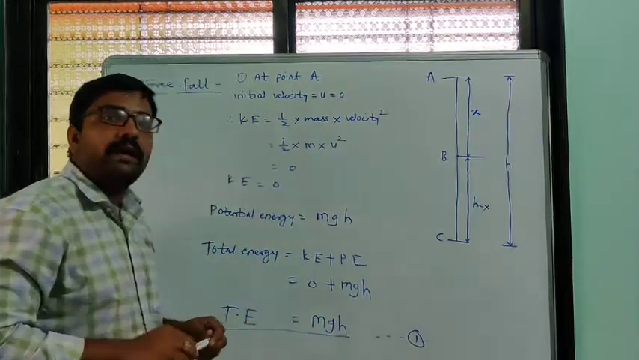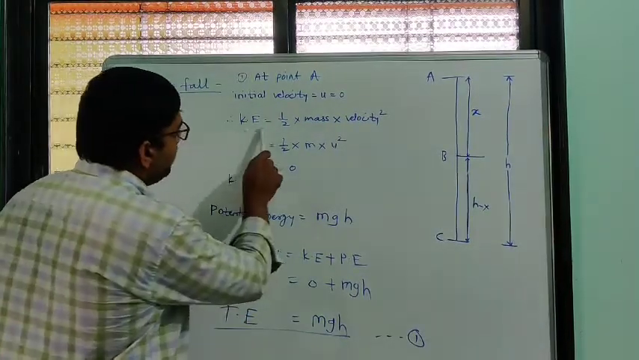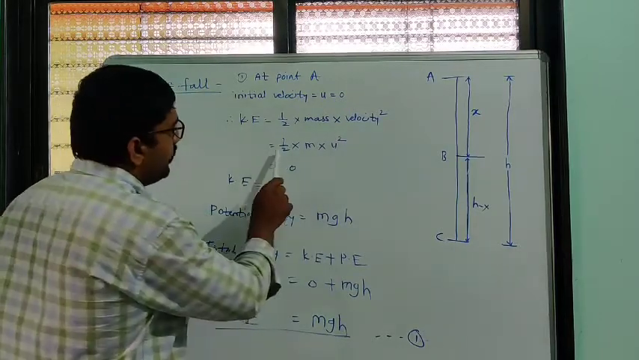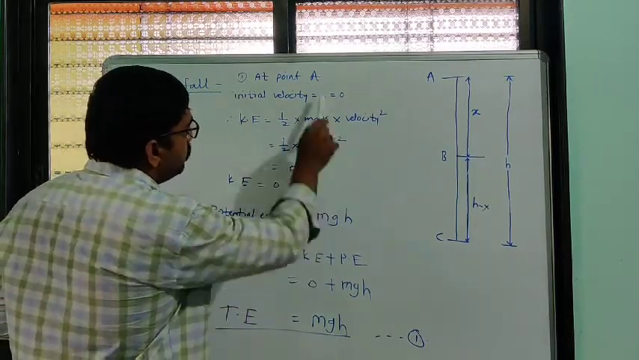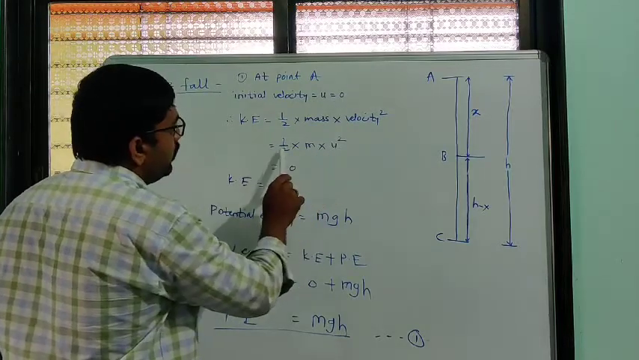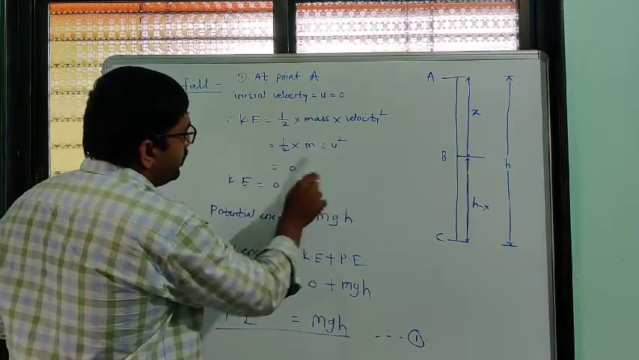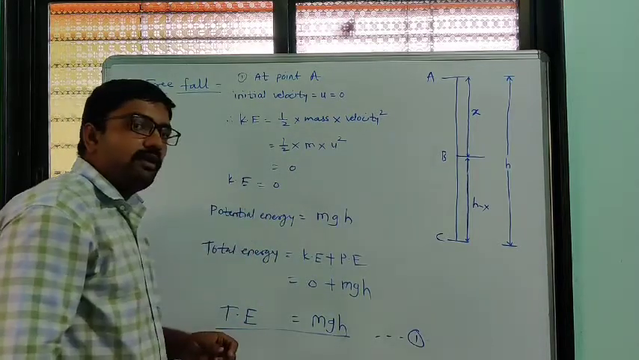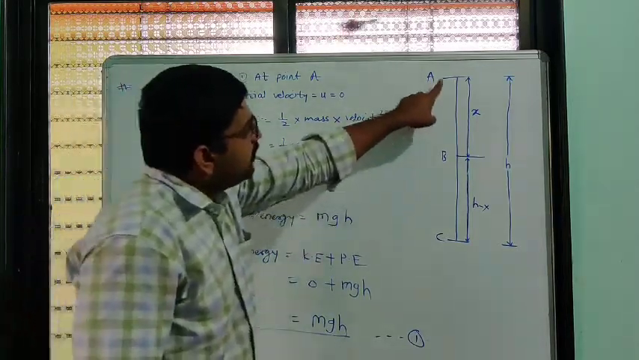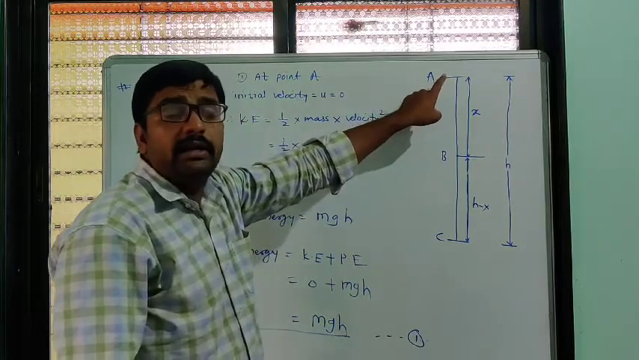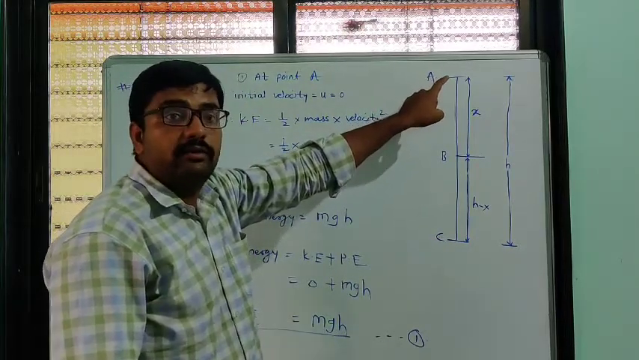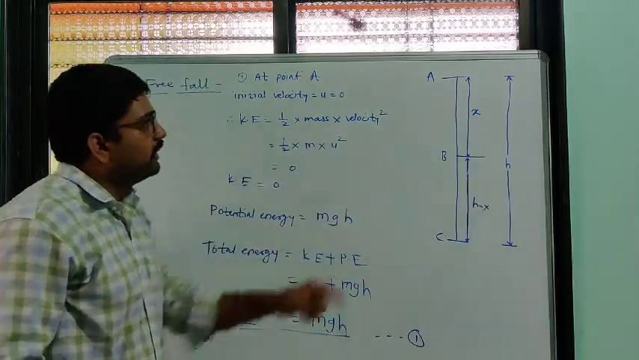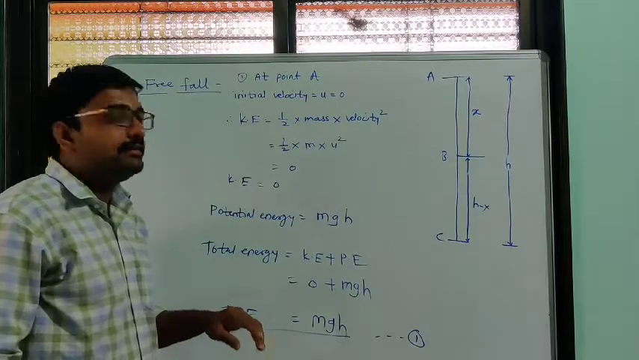From that we can calculate its kinetic energy. Kinetic energy is given by 1/2 mv². So 1/2 m, and the initial velocity u is 0, so 1/2 times m times 0 is equal to 0. So the kinetic energy of the object at point A is 0, because it has zero velocity, and we know kinetic energy is energy gained by an object due to its velocity. So initially kinetic energy is 0.